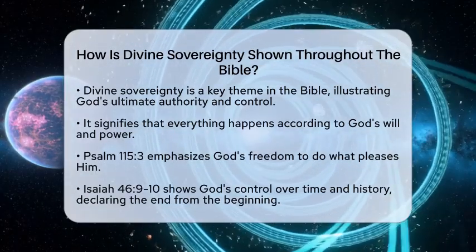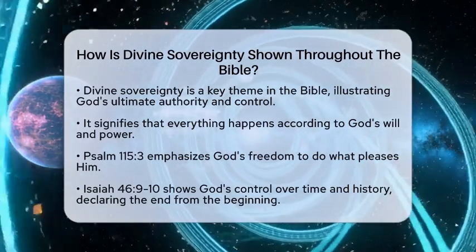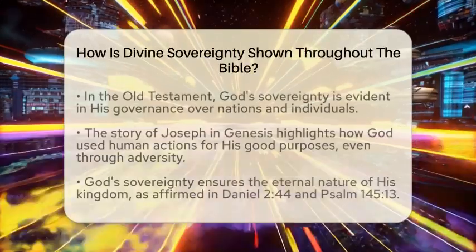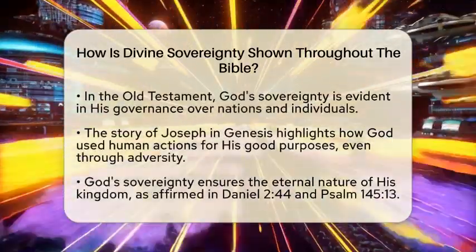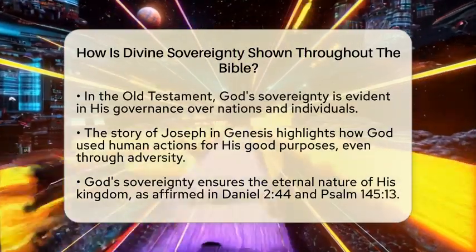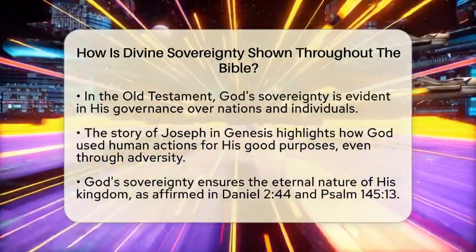In Isaiah chapter 46 verses 9 and 10, we see that God declares the end from the beginning and accomplishes his purposes without fail. This shows his control over time and history.